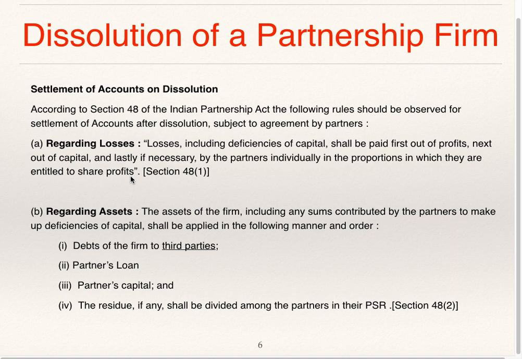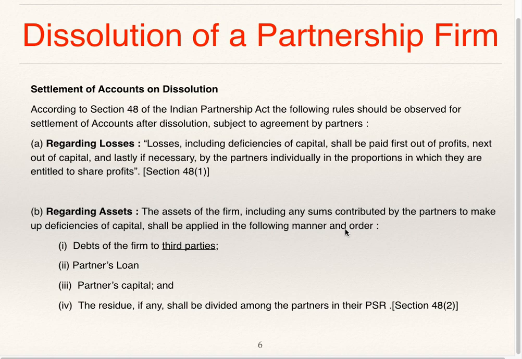So, loss is to be first paid out of profit, then out of capital, and lastly from the private estate of the partners in their profit sharing ratio. Regarding assets, the assets of the firm, including any sum contributed by partners to make up deficiencies of capital, shall be applied in the following manner.